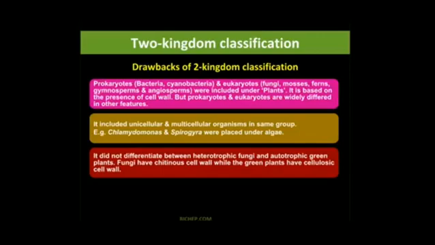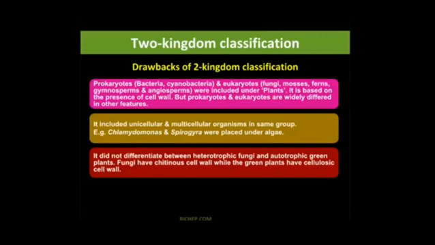Whatever the genetic material is there, it is not bounded by a definite nuclear membrane. So those are called prokaryotes. Whereas eukaryotes means in the cells you will find a definite nucleus is present. Whatever the genetic material is there, it is bounded by a nuclear membrane. Prokaryotes, definite nucleus is absent. Eukaryotes, definite nucleus is present. So both these are included under the same group. This is the first drawback.